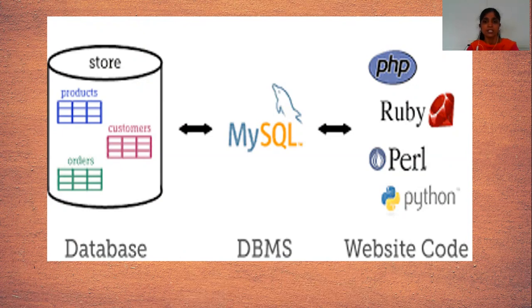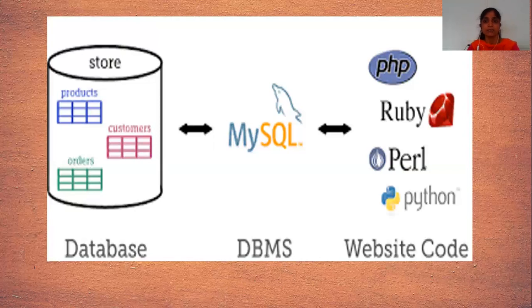And by using that website, we store the data into the database. Suppose there is a registration form, then the customer or any employee can fill the form, just like an employee form with employee ID, employee name, employee address, and mobile number.